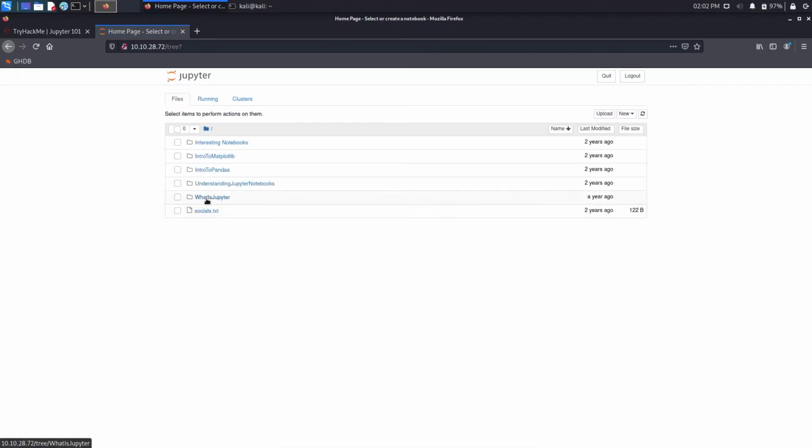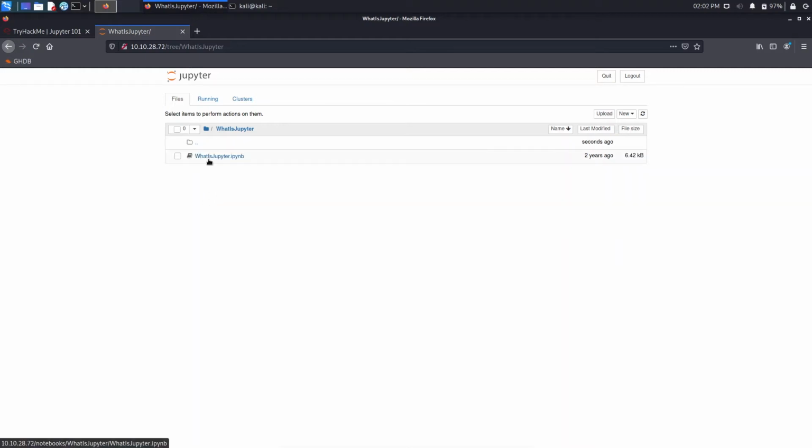So we are here and we will just read what is Jupyter, and what the benefits are over using an IDE. It's taking time to open, I guess.